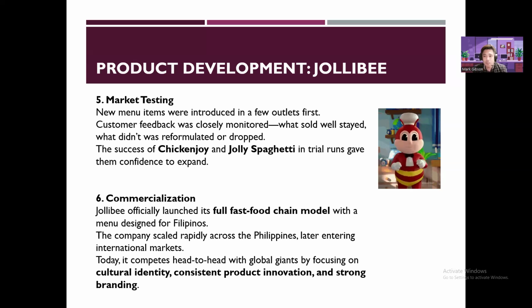So there are a lot of products that Jollibee introduced before that are no longer available right now. If you're really a fan of Jollibee, back in the late 90s, they had this product called 39ers.